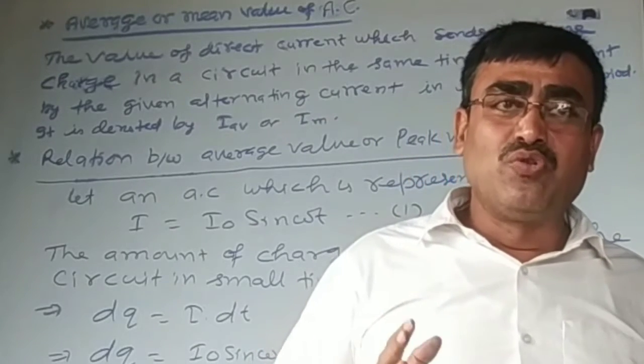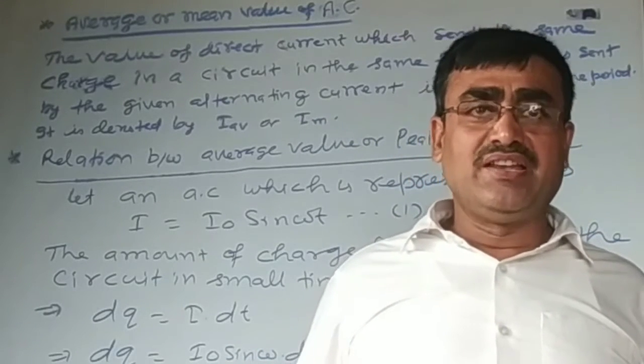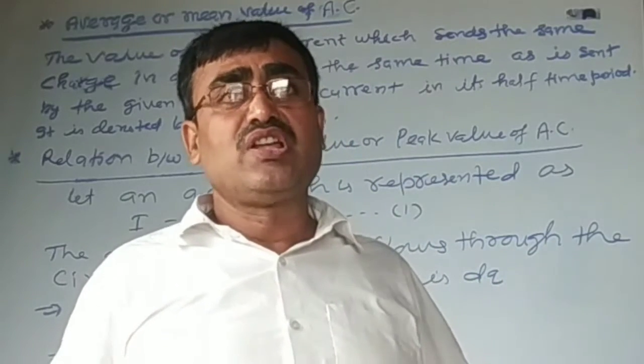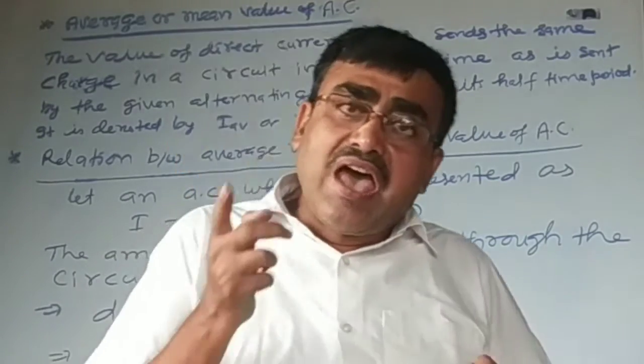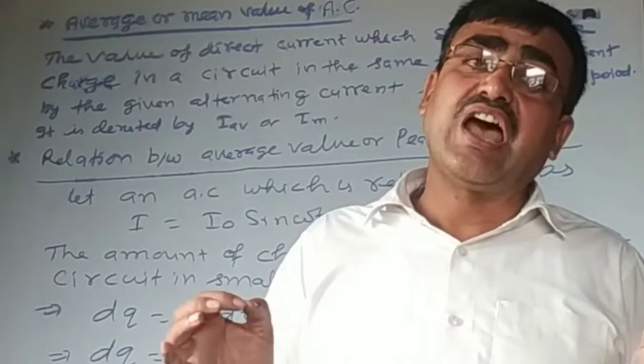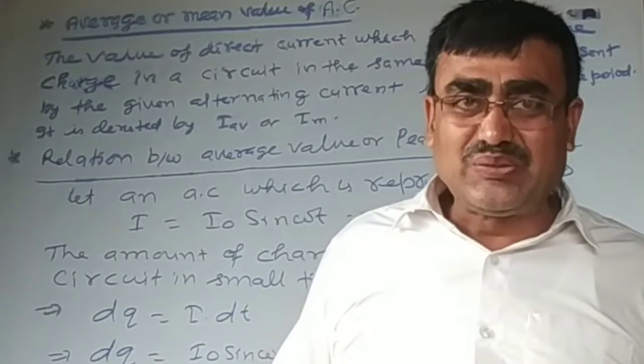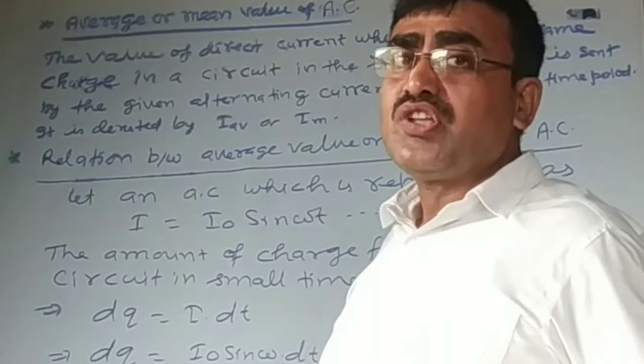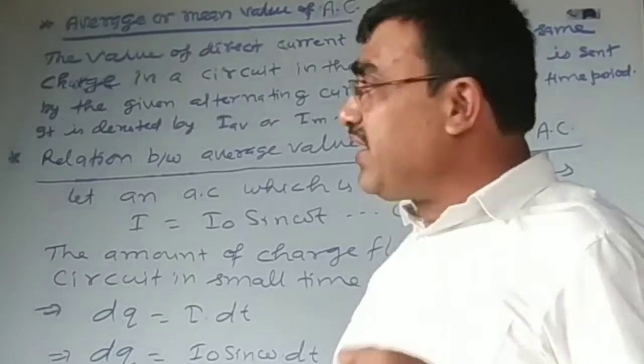Today I am going to explain the average value of AC and the relation between the average value of AC and the peak value of AC. Okay, average value of AC, how do you define it?